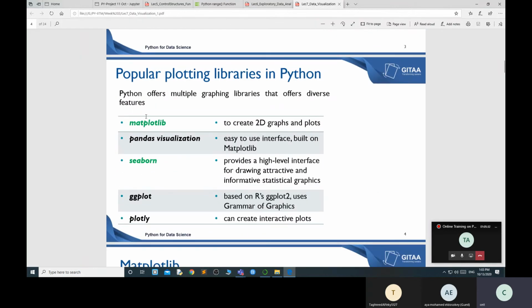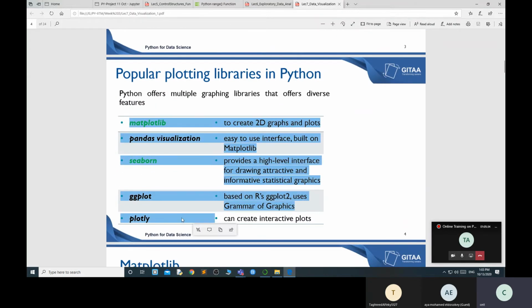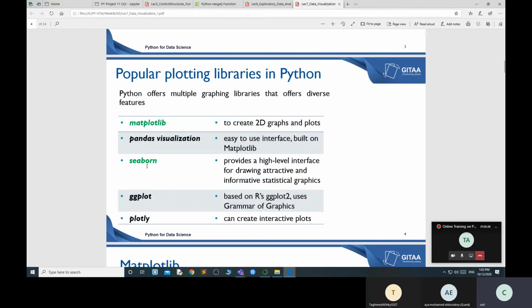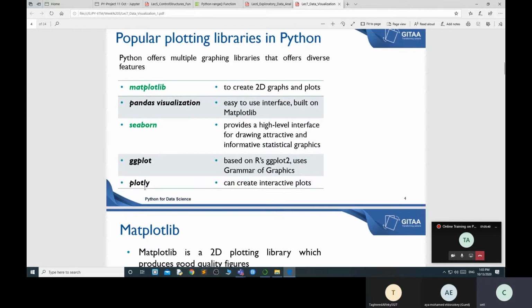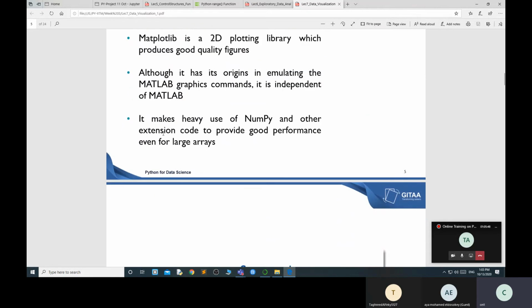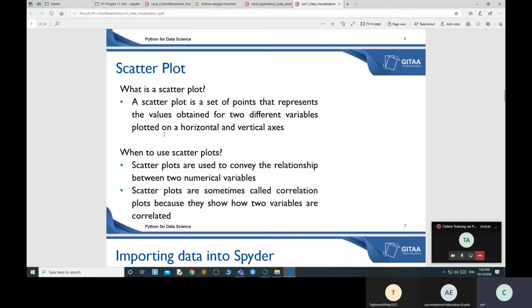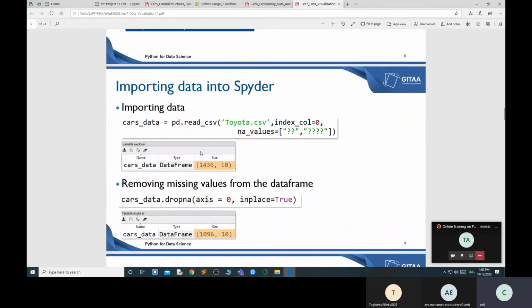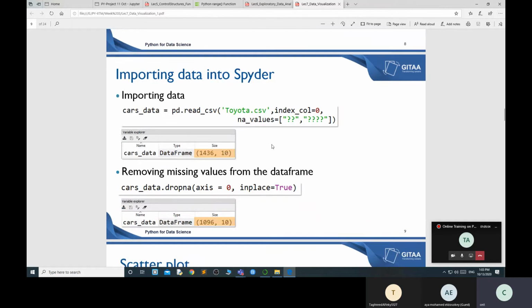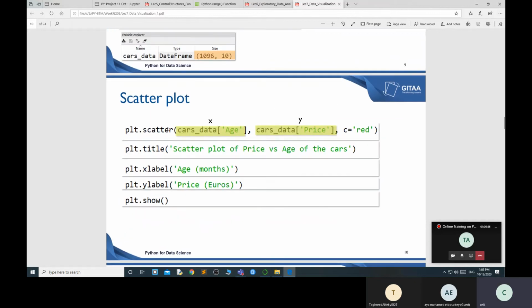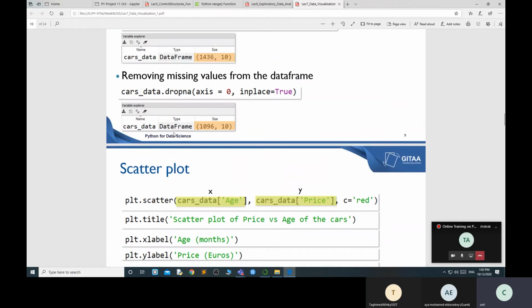Whenever you use data visualization, there are multiple libraries available. Matplotlib you can use, Pandas visualization, Seaborn, ggplot and Plotly. So there are multiple libraries available. You can use Matplotlib and Seaborn. Basically I am using Matplotlib and Seaborn over here. So that is very easy. If you want to plot a scatter plot, it is just like a dot dot dot dot kind of thing. Okay, so you can perform a scatter plot over here.